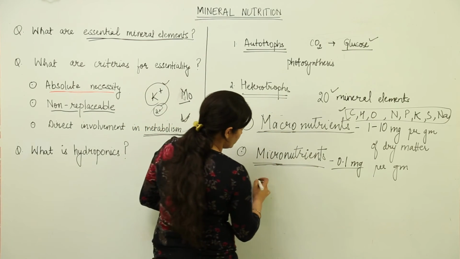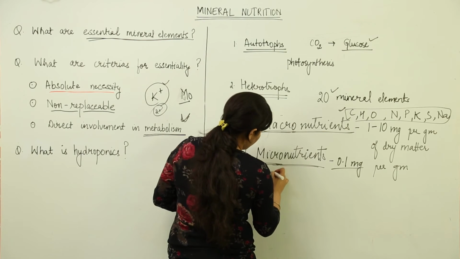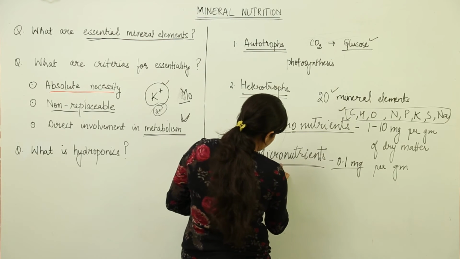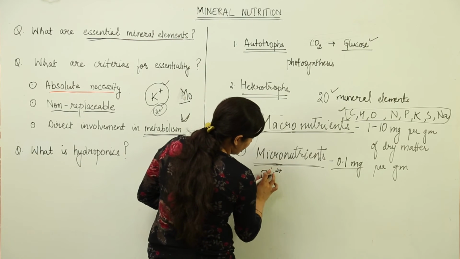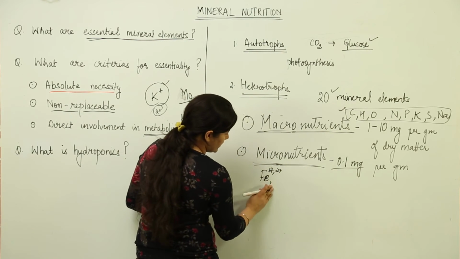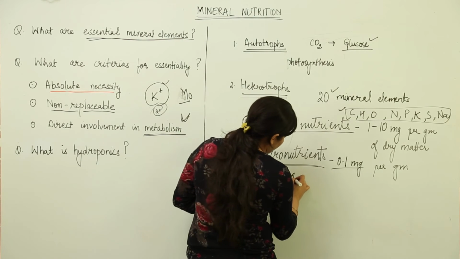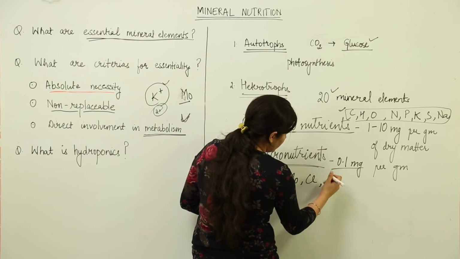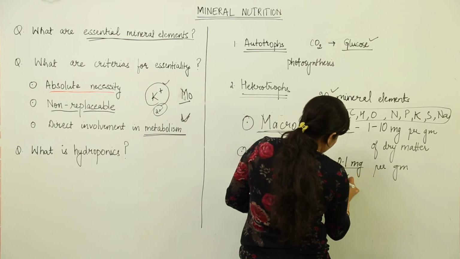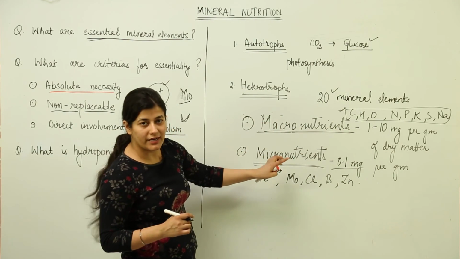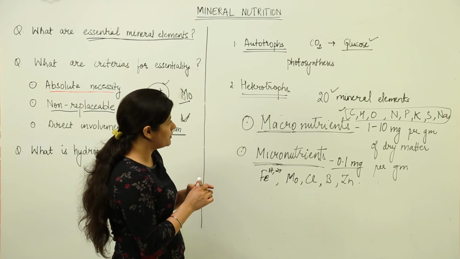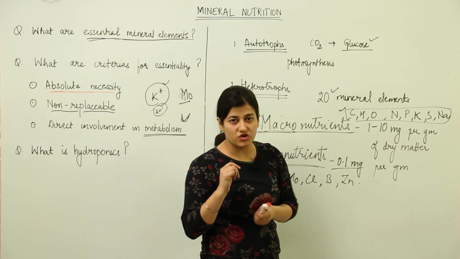In terms of micronutrients, we have, strangely, though it should not be present, though its involvement is quite high, Fe2+ and Fe3+, that is iron. Then we have molybdenum, then we have chlorine, then we have boron, zinc and many more. So in total we have 20 mineral elements which would be required by the plants, and they would be essential mineral elements.